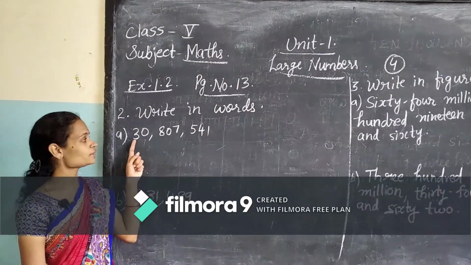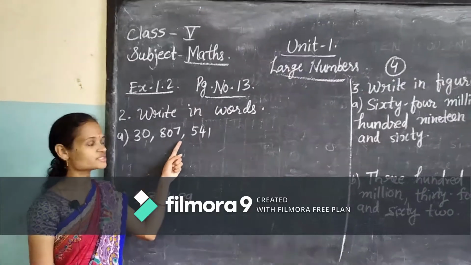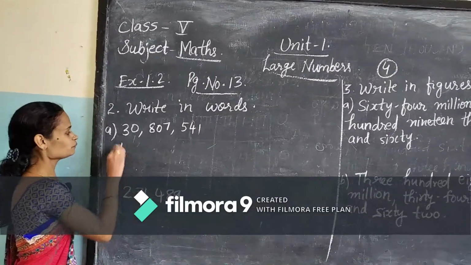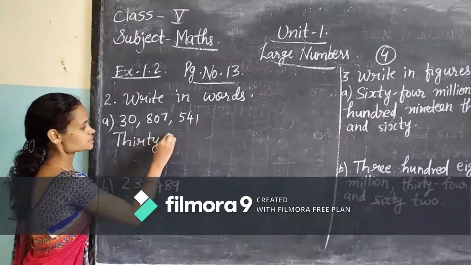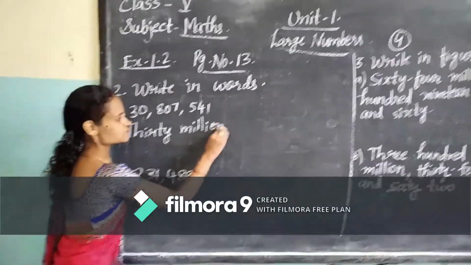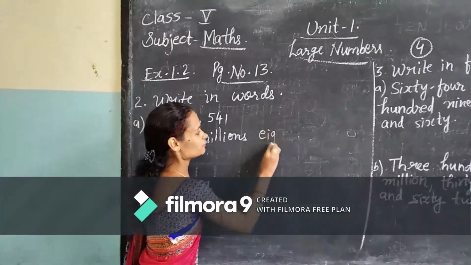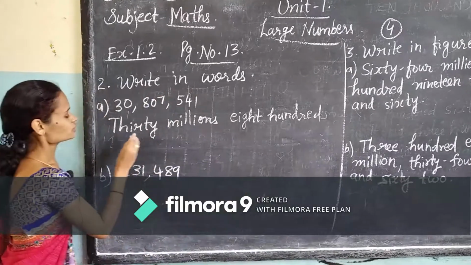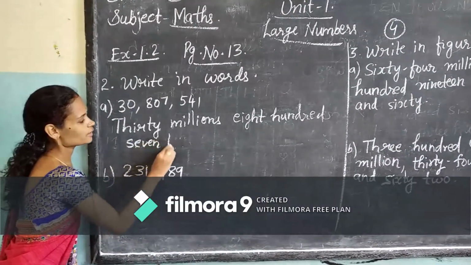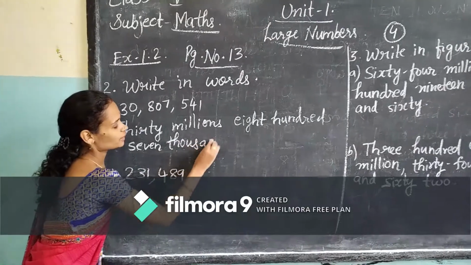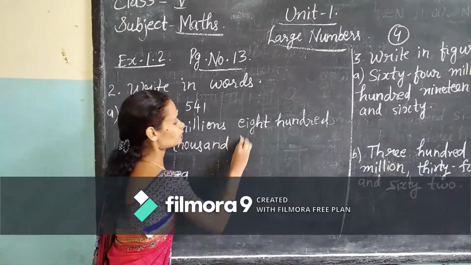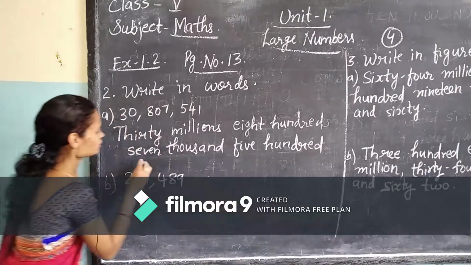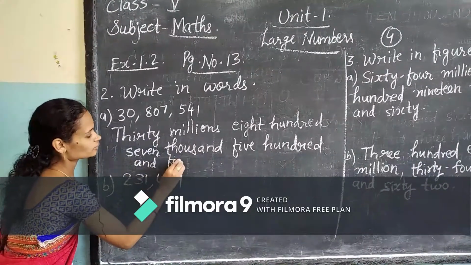So what will be the number? 30,807,541. So write here 30 millions, and 541.